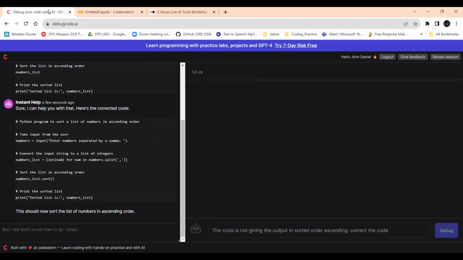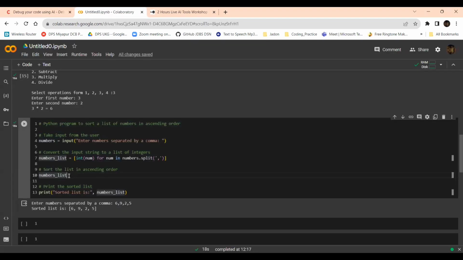Now if I execute, it will work. 5 comma 6 comma 9 comma 2 comma 1 comma 4. Now it has done it properly: 1, 2, 4, 5, 6, 9. Now it has done the sort order.